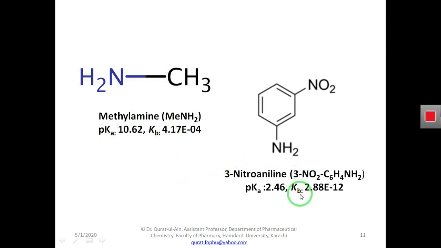If the Kb is lower, then the base will be weaker. So in the case of methylamine, which has an alkyl group, the Kb value is 4.17. However, in the case of an amine that has an aryl group, the Kb is 2.88.